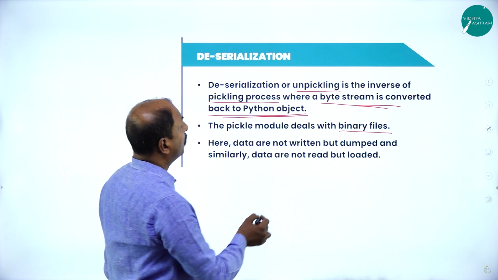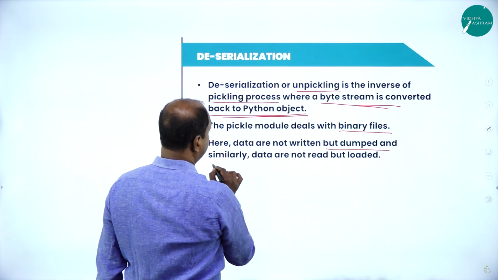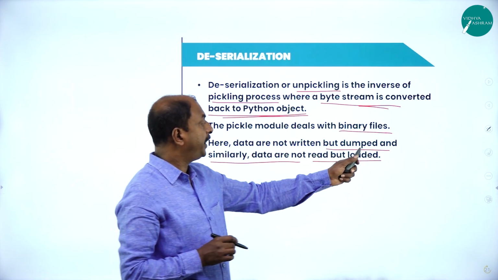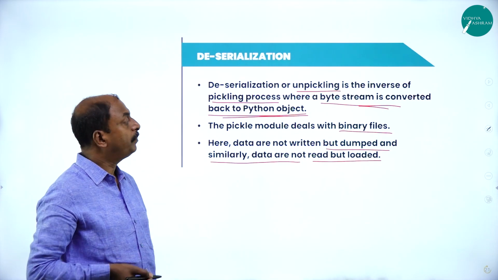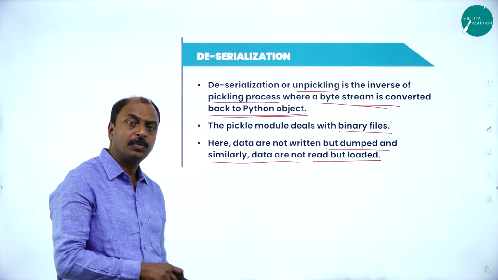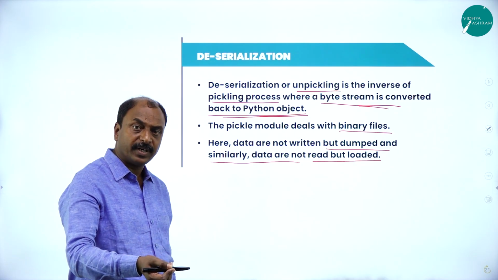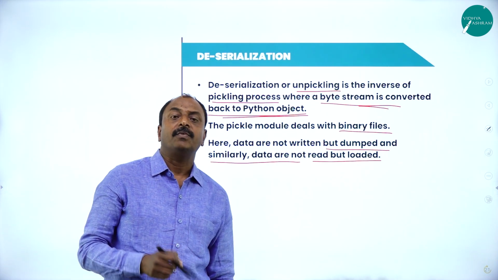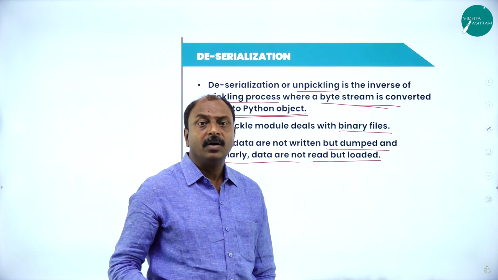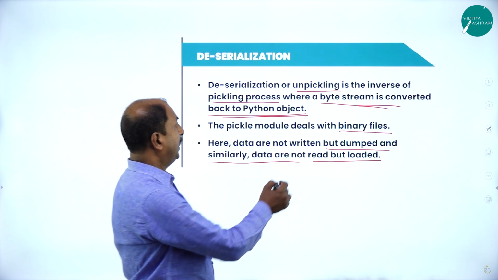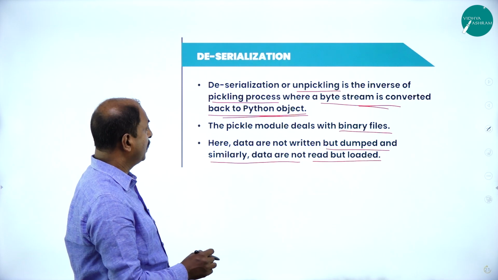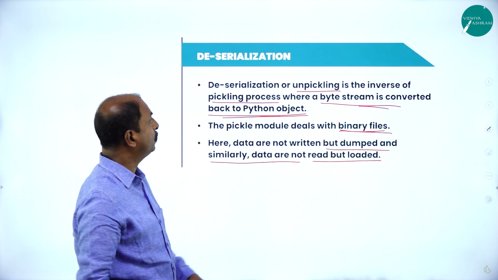It deals with the binary file, and the concept is with respect to the binary file. Data are not written but dumped, and similarly data are not read, they are loaded. So this is the function of the dump and load methods, what you have seen in our previous slide. They come under the pickle module. It provides two functions, the dump function and the load function. Here we use the technical terms dump and load, and we are not using writing and reading from a binary file. Here we are using the words dumping and loading to or from a particular file. So these are the operations with respect to a binary file.